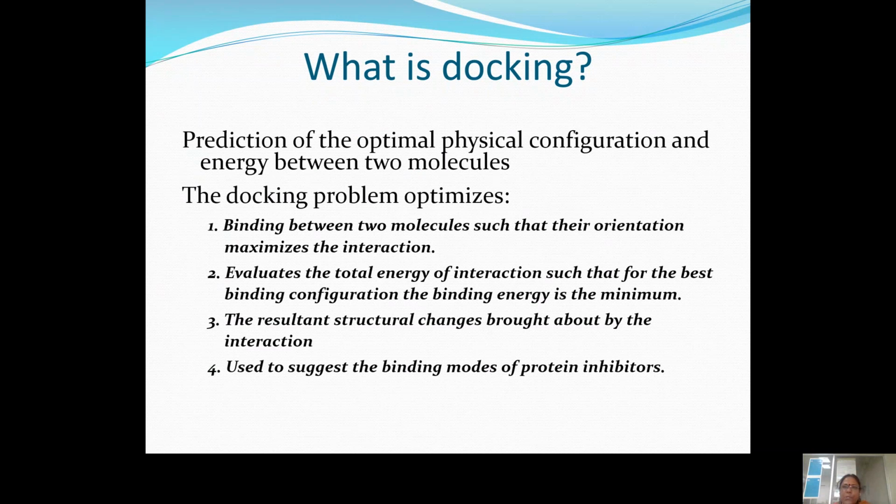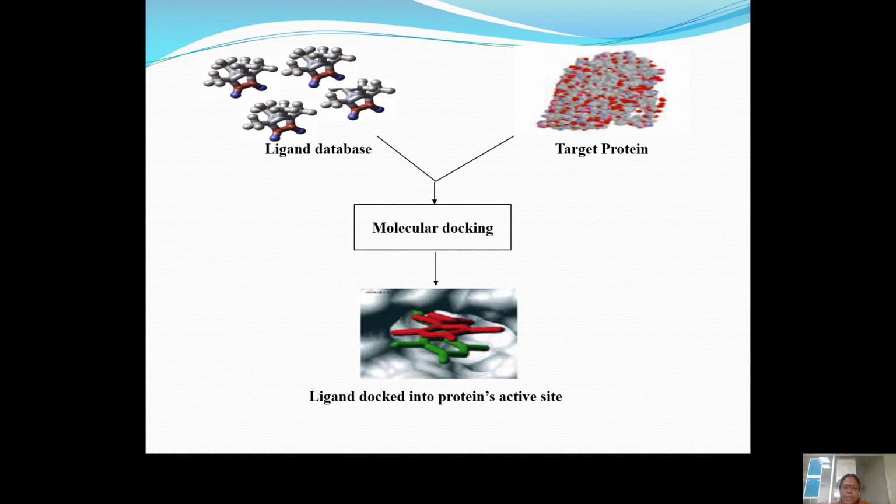Docking studies are used to study which physical configuration of the molecules is optimal, that is the first one, and the second one, it is used to study the energy between two molecules. So these are the two important points which can be addressed by our docking studies. This snapshot will tell you that you will be taking a target protein, that may be a disease protein or any other protein whose actions we want to inhibit.